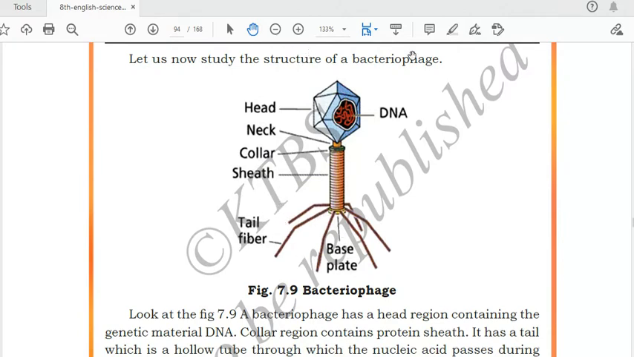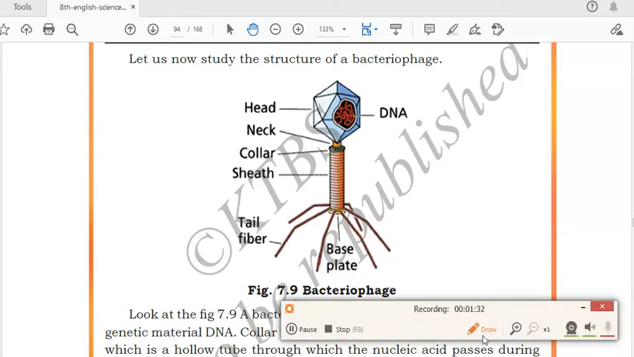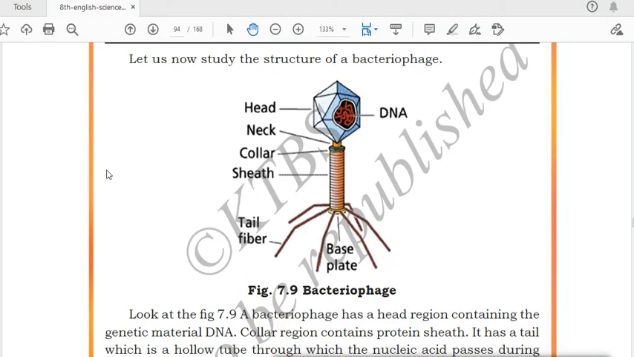Okay, so now we'll look at the structure of the bacteriophage. The diagram is important from your exam point of view, so you should practice this diagram. This is a bacteriophage. It's a type of virus which affects bacteria. It has a head, at the top part you can see the head. In the head, DNA is present. DNA is a genetic material which is present in the head of the bacteriophage. After that, it has a neck, and this round structure is called the collar. After that, this tube type of structure you can see, this is the sheath. After that, we have the tail fibers, and at the end some plate like structure is present which is called the base plate. So this is the structure of bacteriophage.